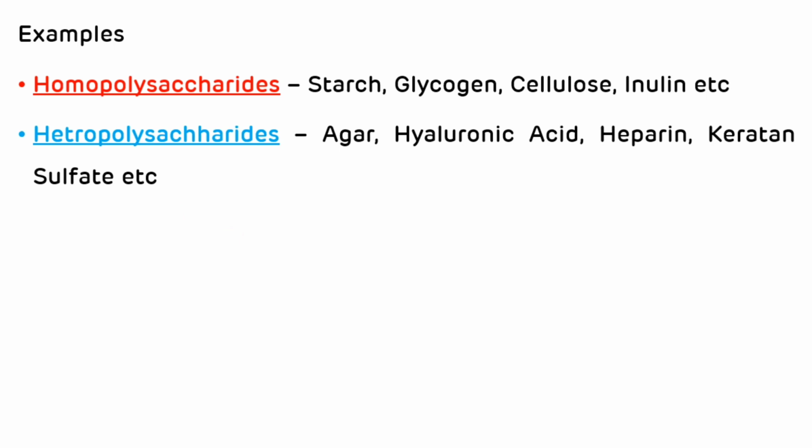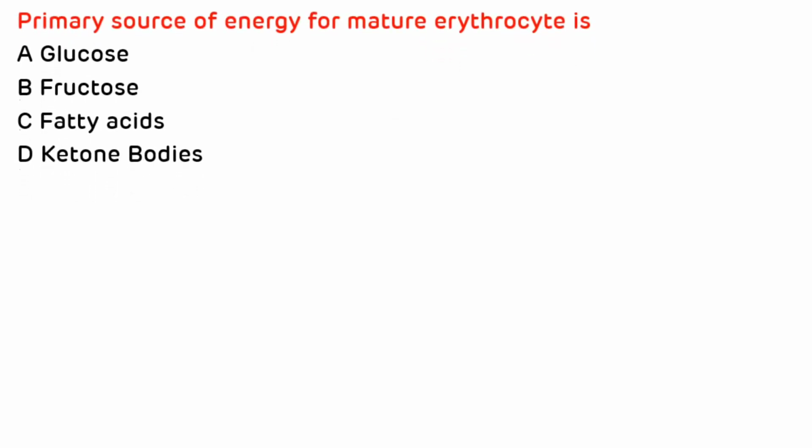Now we will see a few multiple choice questions. The first question is, the primary source of energy for mature erythrocyte is: glucose, fructose, fatty acids, or ketone bodies. So the primary source of energy for the mature erythrocyte is glucose. Glucose is the primary source of energy for mature erythrocyte in the fasting as well as in the well-fed state. So the correct answer is A.